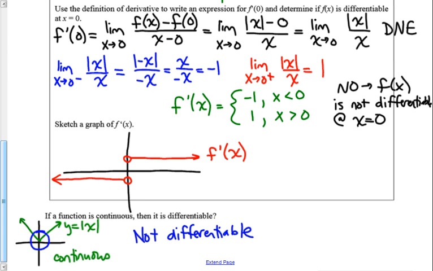The key to the cusp is the slope on the left side will be one sign. The slope on the right side of the cusp will be a different sign, at which point it's not differentiable. So it's not differentiable at a cusp. The cusp will be continuous in the function, but not differentiable when we find our derivative. Okay, so let's move on.